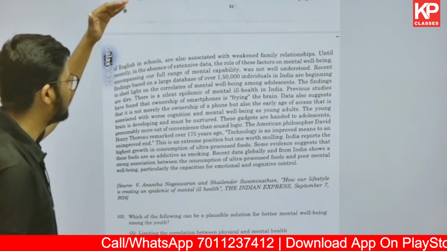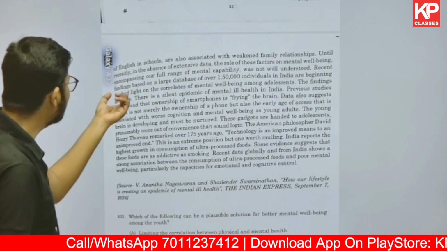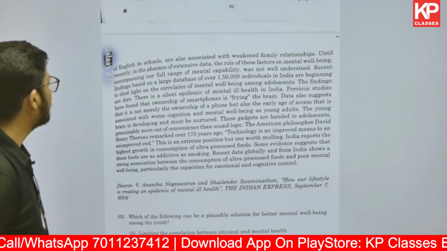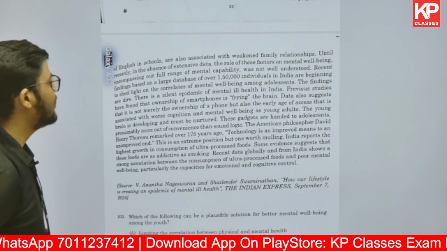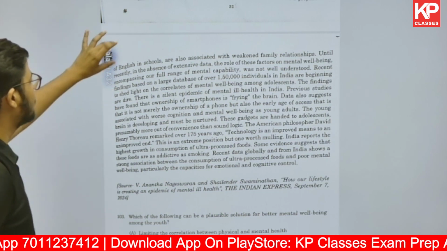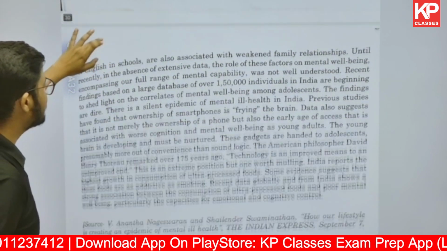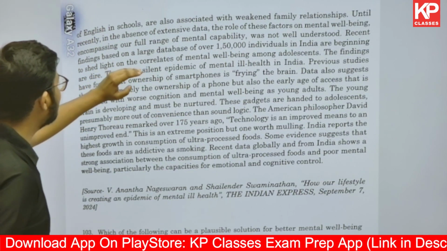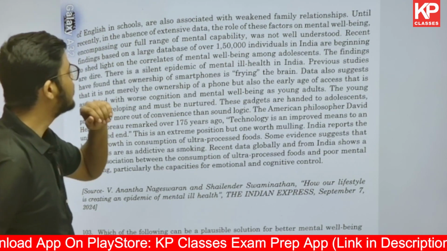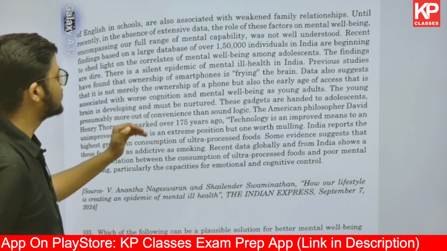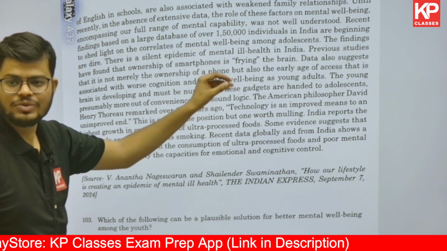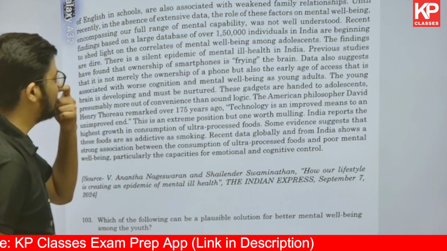I'll just read it out for you. It says, until recently, due to the absence of extensive data, the role of these factors on mental well-being, encompassing our full range of mental capability, was not well understood. Recently, findings on a large database of over 150,000 individuals have shed light on correlates of mental well-being among adolescents. That means it is data talking about people in this age group who are going through mental illness, right?